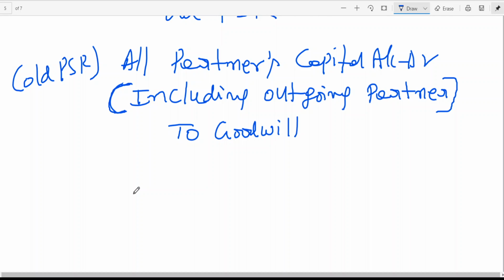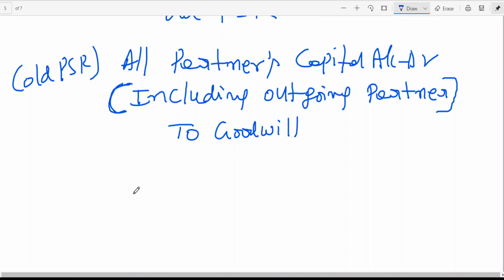I am talking about existing goodwill, which is there in the balance sheet before calculating the fresh goodwill. Every year you keep on calculating goodwill. The goodwill which is appearing is not on the date of retirement. This is before the retirement, from the last financial year. That is to be written off.